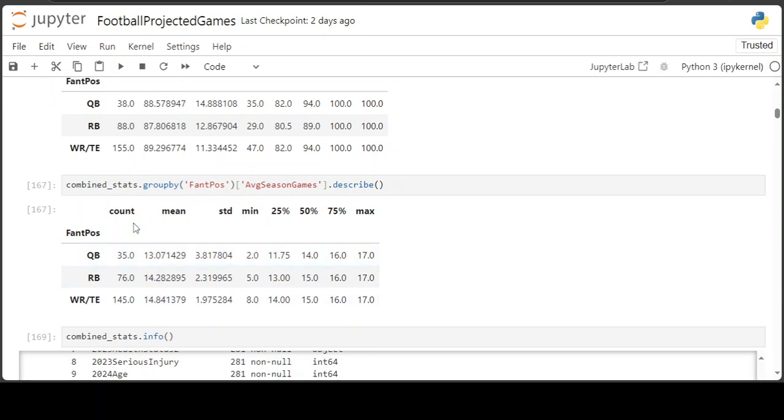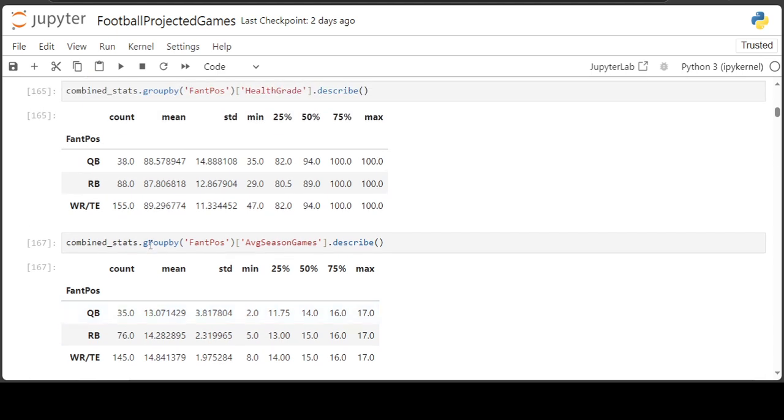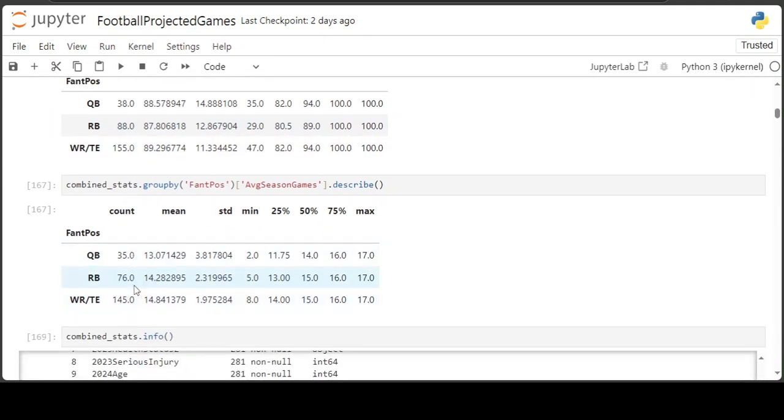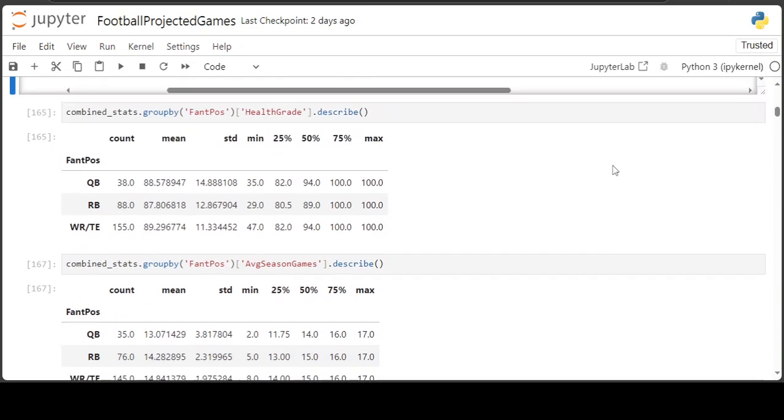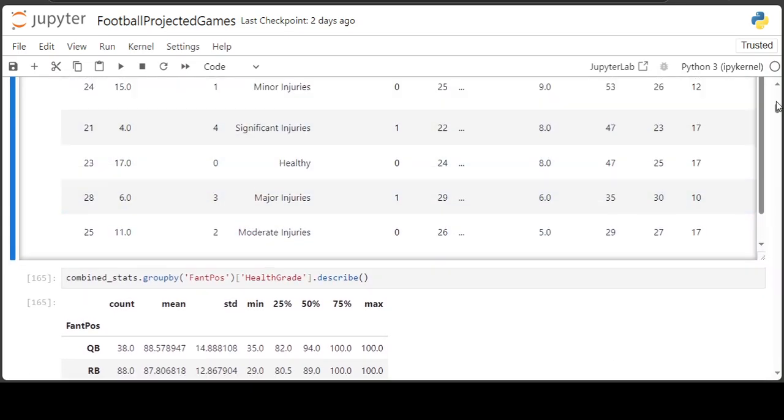And you can also see here for the 2025 players, they had a health grade of 100, because I'm just assuming that since they're coming into the 2025 season, all the rookies drafted in 2025 are going to have a score of 100. But they're not being calculated into the averages here since they haven't played any games at all in the NFL.